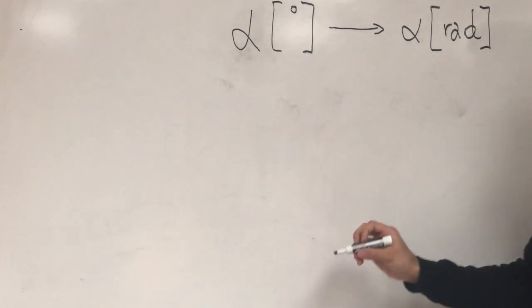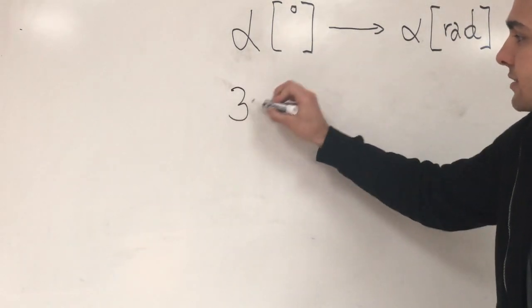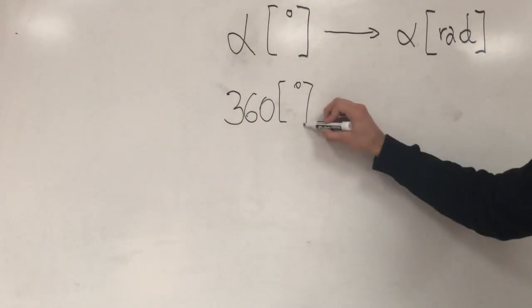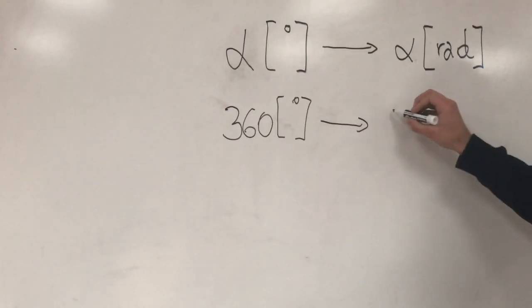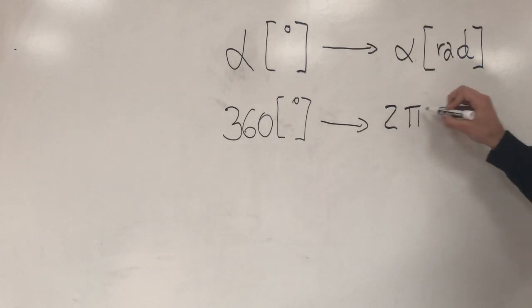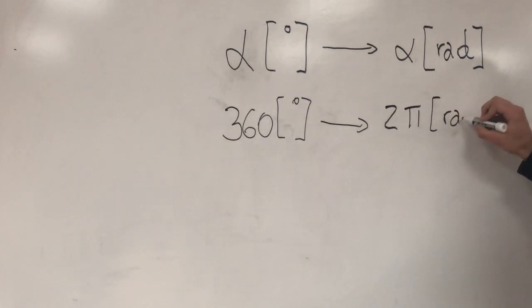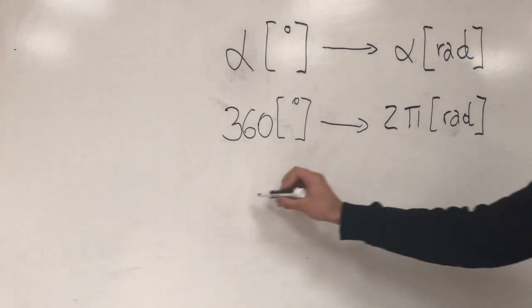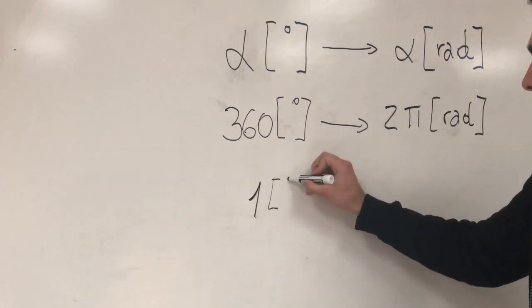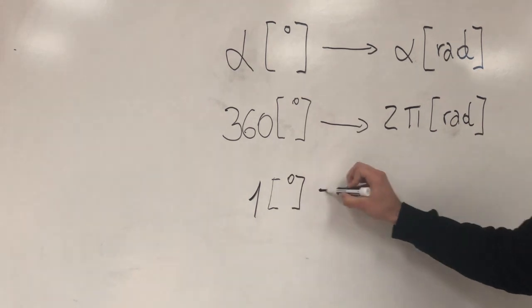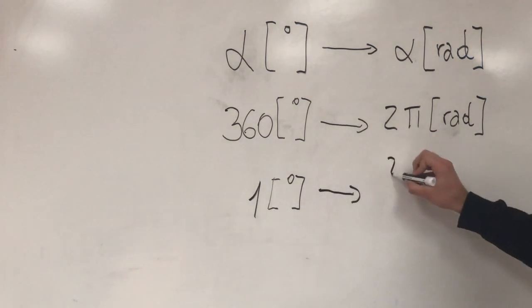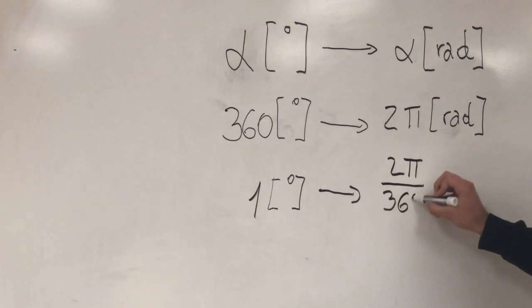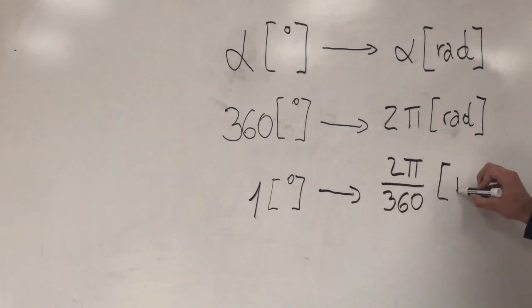From basic mathematics, we know that 360 degrees is equivalent to 2 pi radians. Therefore, we can say that 1 degree is equal to 2 pi divided by 360 radians.